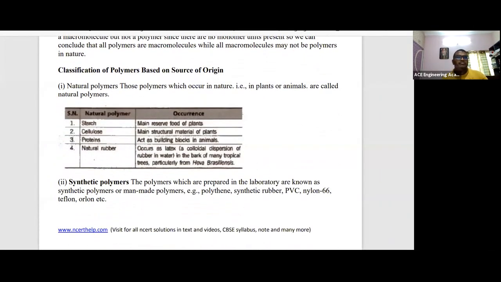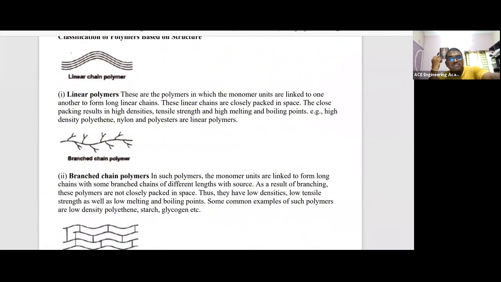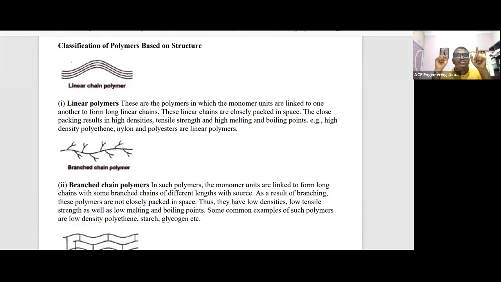And listen carefully. Classification of polymers based on the source of origin. There are natural polymers and synthetic polymers. These are there. If you want, you can just go through this table. Otherwise, it is not required. Semi-synthetic polymers are not required. But this is important. Remember, classification of polymers based on structure. This is very, very important.